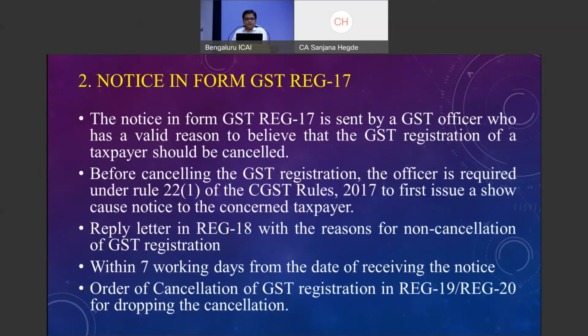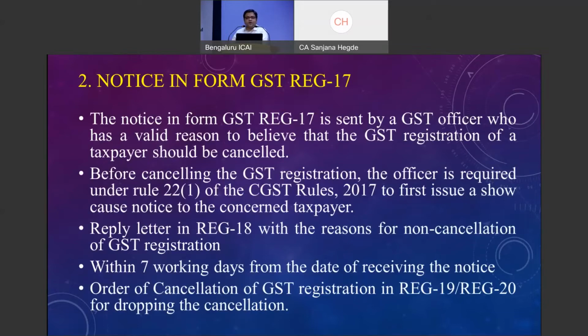Moving forward, Form GST REG 17. This notice is sent by a GST officer who has a valid reason to believe that the GST registration of a taxpayer should be cancelled on various reasons. The main reason will be that he has not filed his return for a continuous tax period of 6 months in the case of a regular taxpayer.